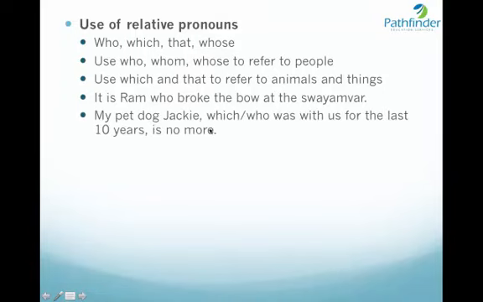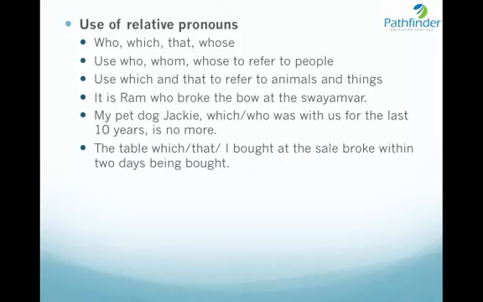My pet dog Jackie, which was with us for the last 10 years, is no more. Now, here, the use of who is appropriate because we have a name for the pet dog. So, if I just use the phrase my pet dog, then I would use which. But if we start by saying my pet dog Jackie, then it is ideal to use the word who. So: my pet dog Jackie, who was with us for the last 10 years, is no more. The table which I bought at the sale broke within 2 days of being bought.